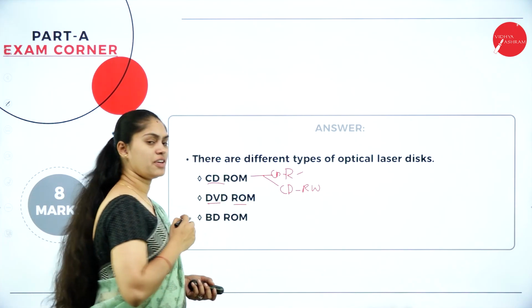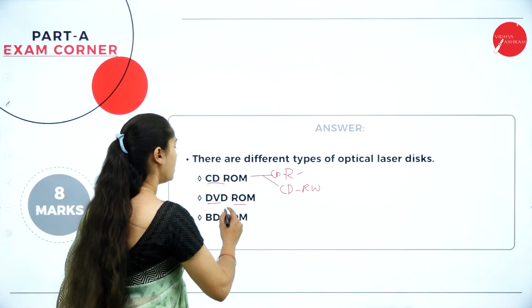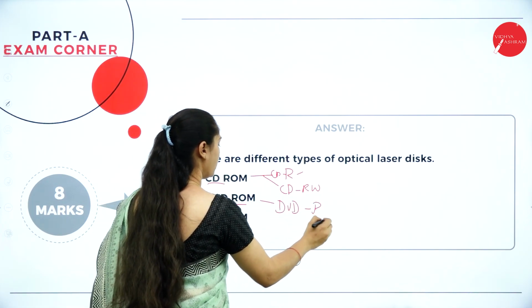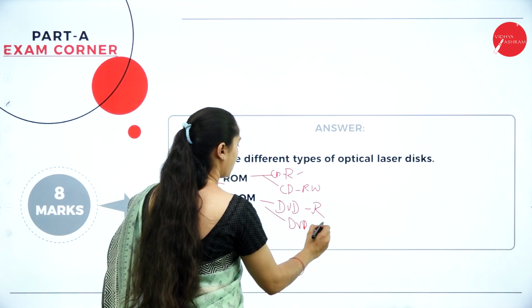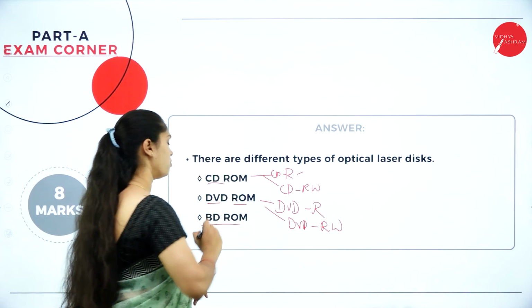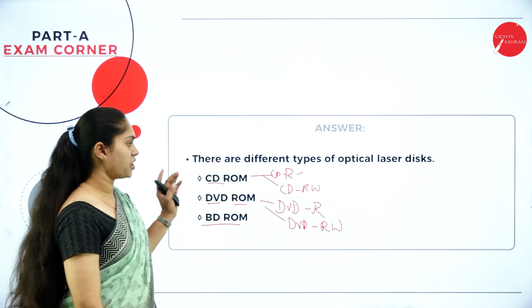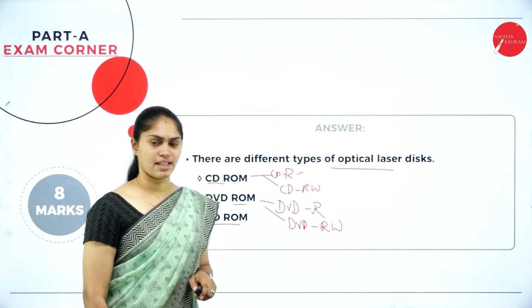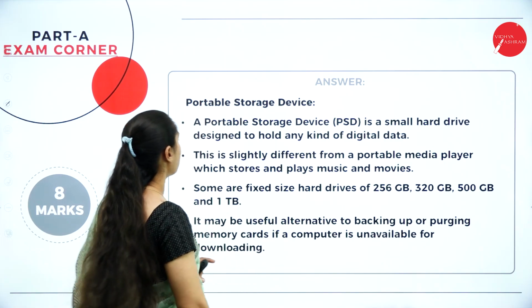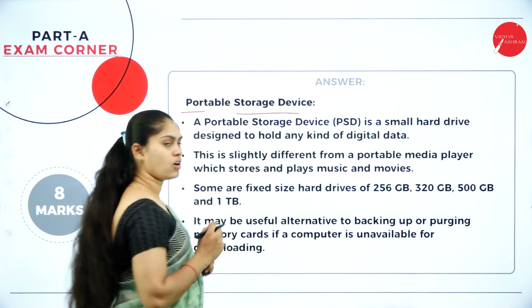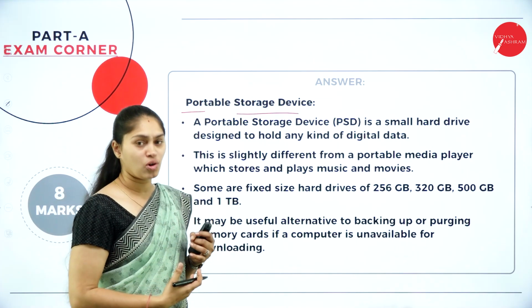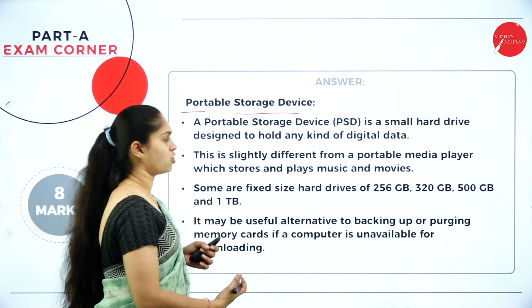In the same way we have DVD-ROM, digital versatile disk read-only memory, DVD-R, DVD-RW, and the Blu-ray disk. These are the examples that come under the optical laser disk. Next, at last, we have the portable storage disk or static disk, which is a more convenient way of storing a bulk amount of data.